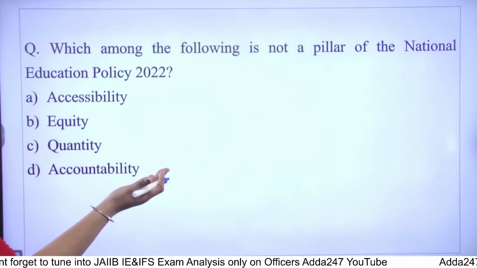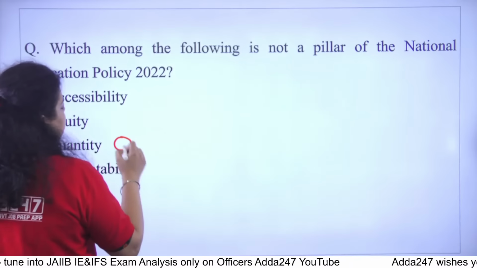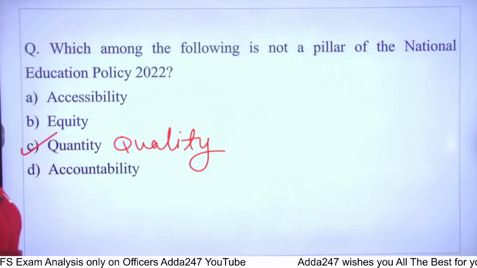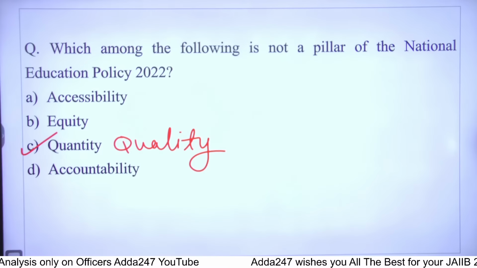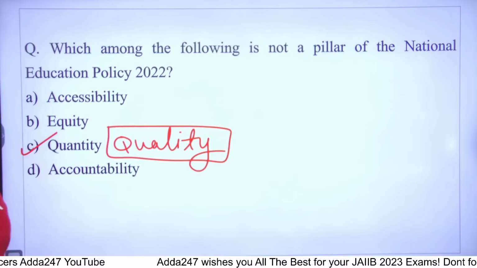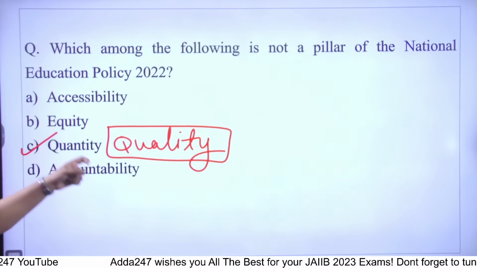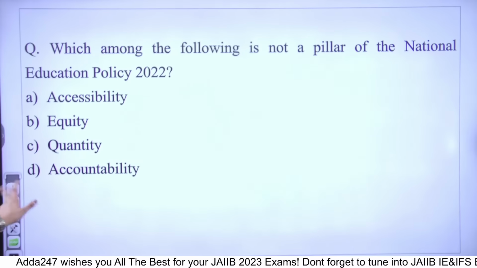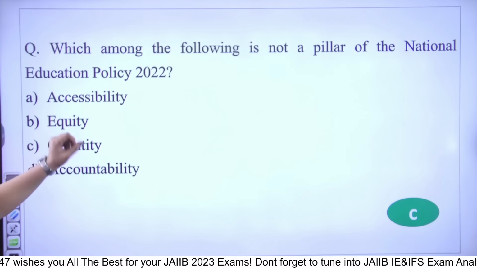Now, the question will be here. Which of the following is not a pillar? Quantity is not a pillar. Apart from quantity, you will have to have here the quality. So, we are talking about the national education policy. Quantity is not a pillar. Apart from quantity, it should be quality. So, quality, accessibility, equity and accountability. These are the 4 pillars of your national education policy. So, right answer will be C. It is not a pillar.